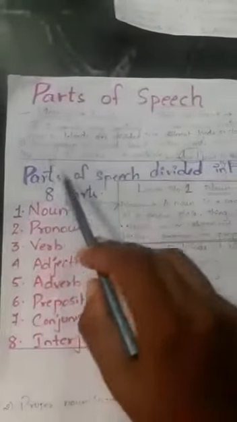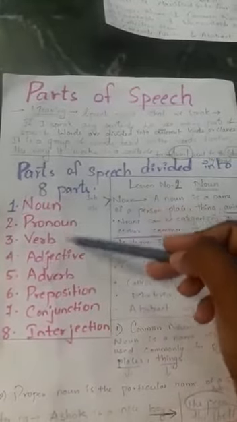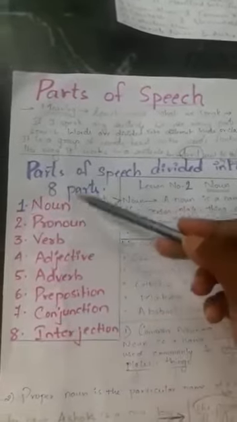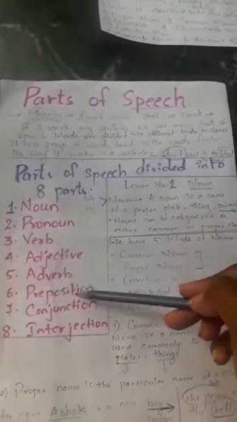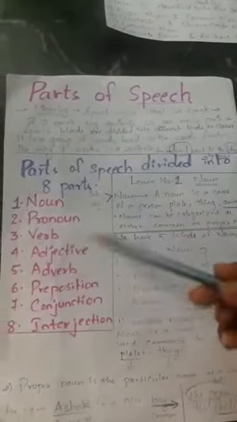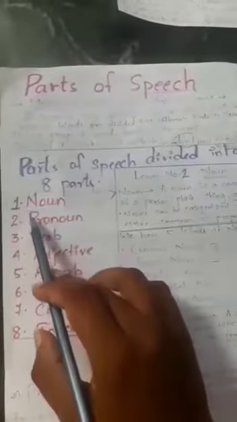Now, parts of speech are divided into 8 parts. So, here there are 8 parts of speech. First is noun, pronoun, verb, adjective, adverb, preposition, conjunction, interjection. So, the first one is noun. Today we will focus on only noun because this is our lesson number 2.